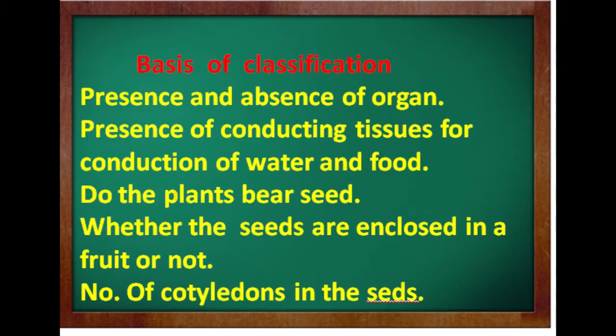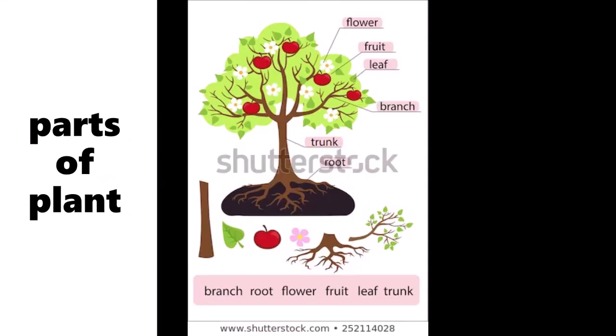Finally, the plants are grouped depending upon the number of cotyledons in the seed. Cotyledon means the halves present in the seed. If there are two halves in the seed, the plant is known as a dicotyledon. If there is only one half in the seed, it is known as a monocotyledon plant. So this is the basic criterion for considering plants while classifying them into different groups.